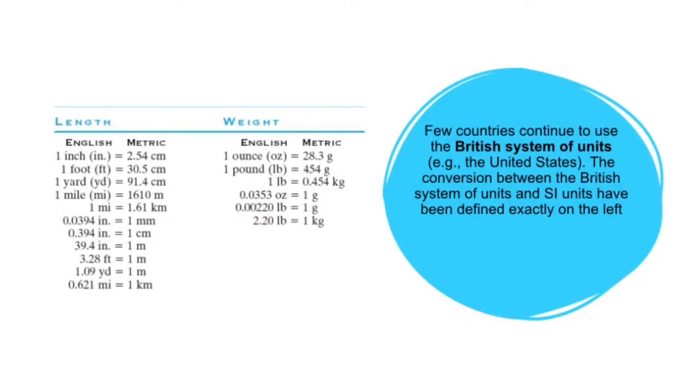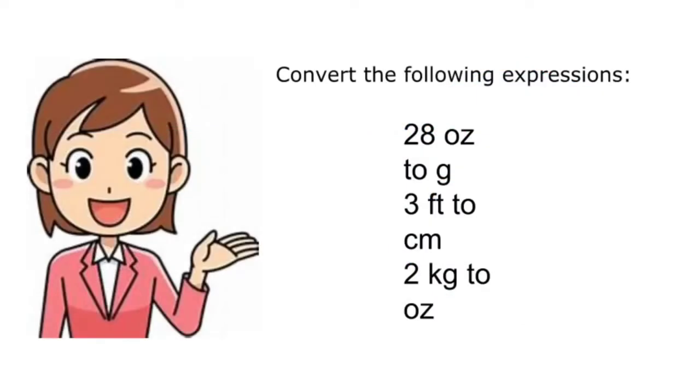Today, few countries continue to use the British system of units, like the United States. The conversion between the British system of units and SI units have been defined exactly on the left. We have English to metric conversions for both length and weight. Let us now try to convert some expressions.